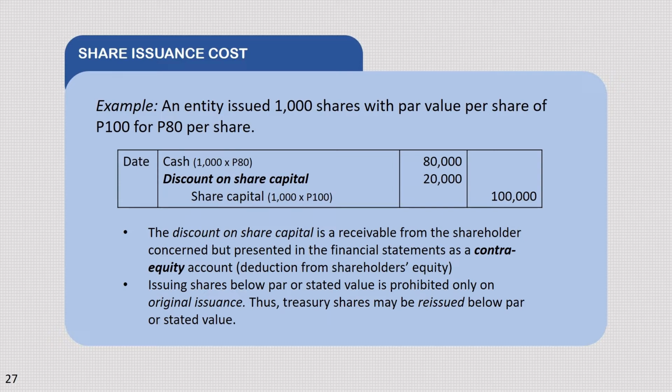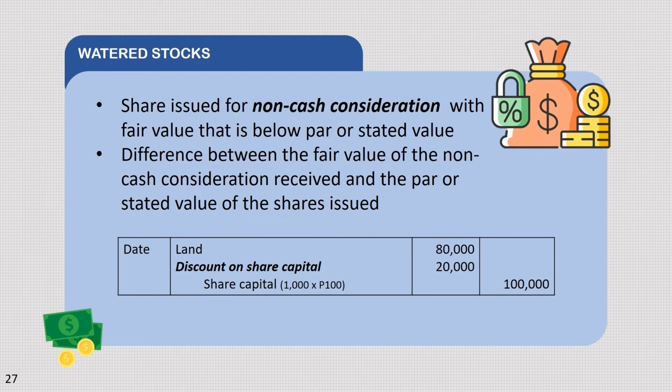Issuing shares below par or stated value is prohibited only on original issuance. Thus, treasury shares may be reissued below par or stated value. Yung treasury shares lang ang pwedeng i-reissued below par or stated value. So there are non-cash consideration in issuing stocks. So first is watered stock and second is secret reserve.